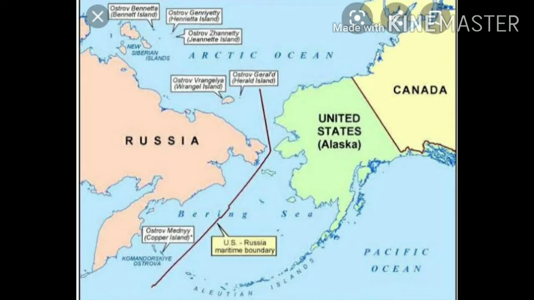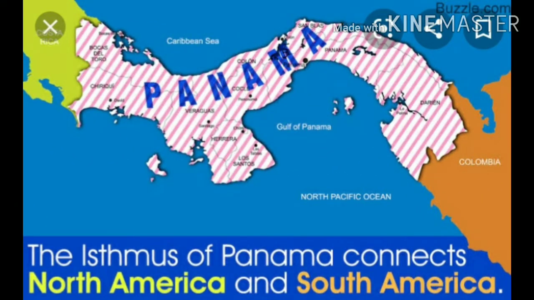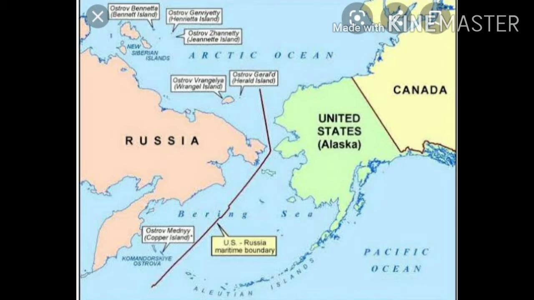What is a strait? A strait is a naturally formed, narrow, difficultly navigable waterway that connects two larger bodies of water. Most commonly, it is a channel of water that lies between two landmasses. Isthmus means a narrow stretch of land joining two large landmasses. Students, do you know North America is joined with South America by the Isthmus of Panama. The Bering Strait separates North America from Asia.